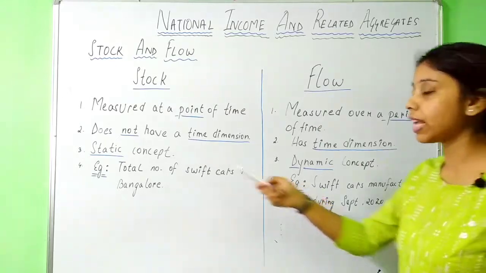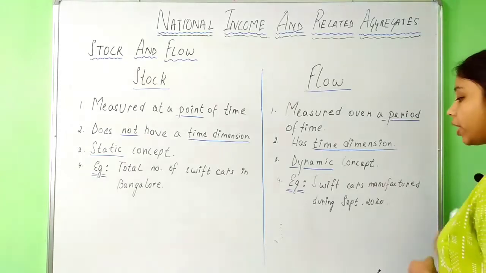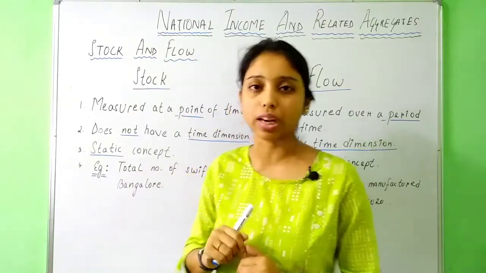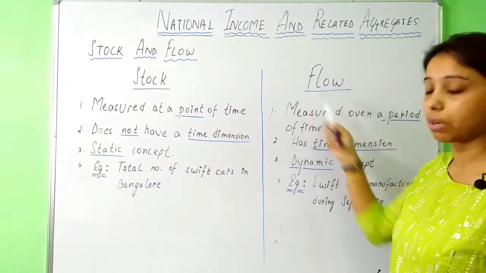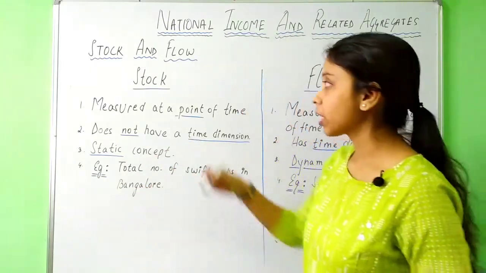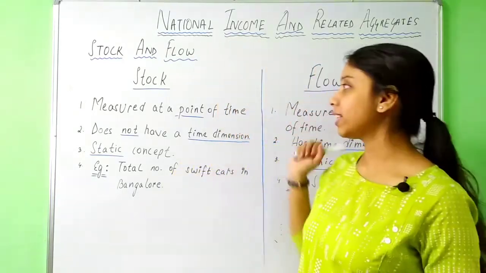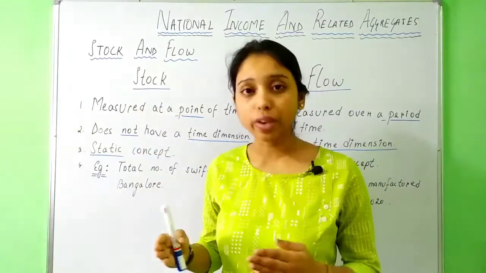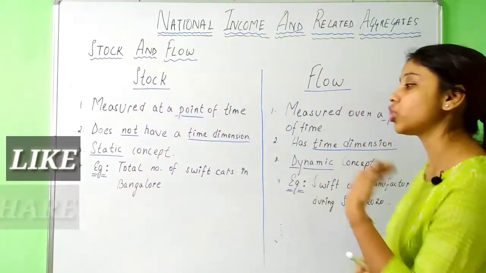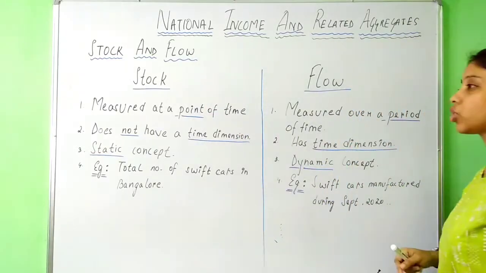Okay, and if the same example is given in flow variables: Swift cars manufactured during September 2020. That means we are considering the whole month. During this whole month, what is the production of Swift cars? That definitely comes under flow variable because we have considered a time gap here. But there, there is no time gap. Okay. So stock variables are those variables which are measured at a point of time, and something which is measured over a period of time are flow variables. So that is the difference between stock and flow variables.